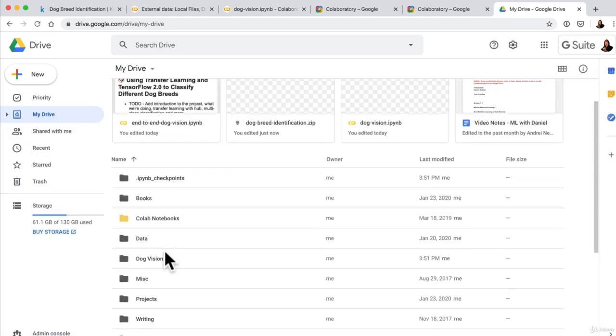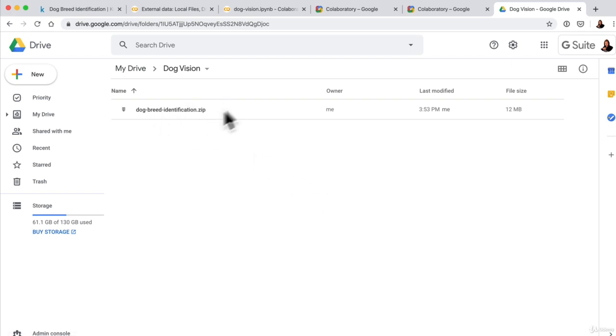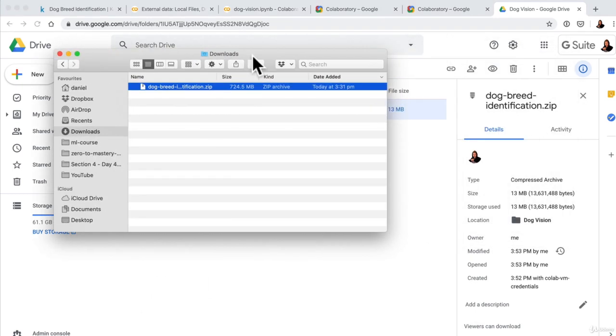So if I go into, I've got Dog Vision now. So we can see here, this is going to be uploading for a little while because 13 megabytes is uploaded to Google Cloud so far. But if I come back to my local computer, it's actually 724 megabytes. So we're going to have to wait a little while until our data is in Drive.